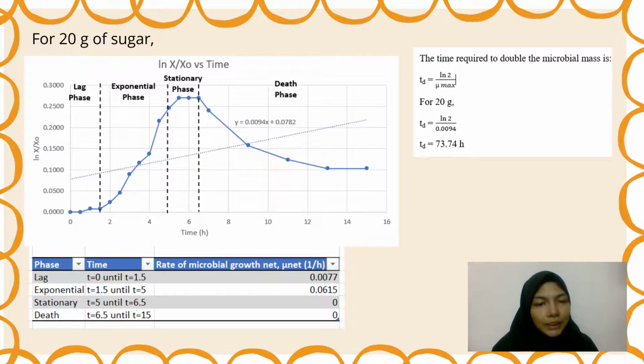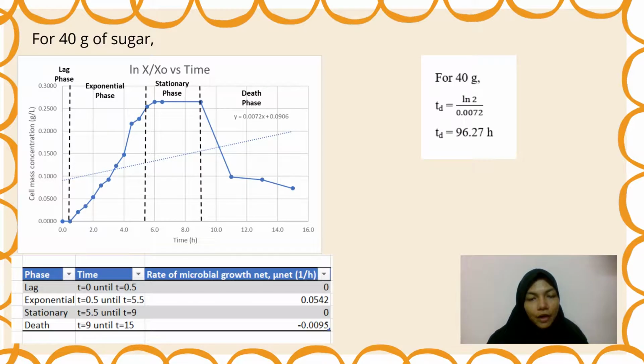Next, we calculate the doubling time using the formula of ln 2 divided by the maximum growth rate for the cell. The maximum growth rate for the cells, we can get it from the linear equations in the graph, which is 0.0094, and then we substitute in the formula ln 2 divided by 0.0094, and then we got the doubling time is 73.74 hours. So this is the graph for the ln x over x initial versus time for the medium of 40 gram of sugar with yeast.